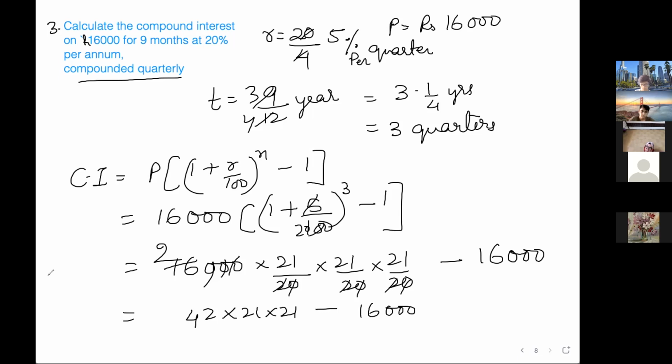I have told you to learn. It is 441. Yes or no? Yes, ma'am. 441. Yes, so using 441 saves time. Multiply into 42. We get 18522.